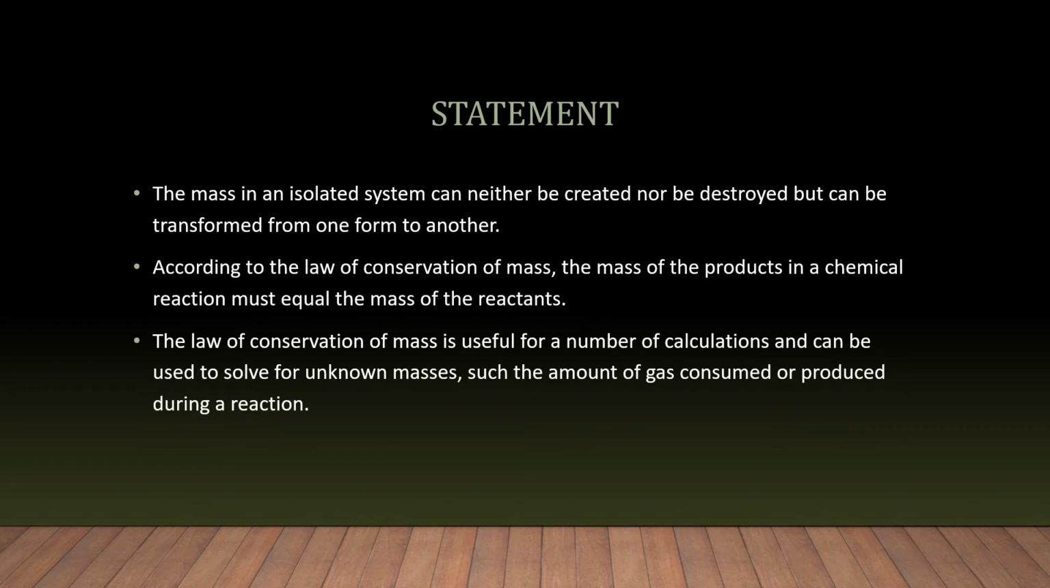Statement. The mass in an isolated system can neither be created nor be destroyed but can be transformed from one form to another. According to the law of conservation of mass, the mass of the products in a chemical reaction must equal the mass of the reactants. The law of conservation of mass is useful for a number of calculations and can be used to solve for unknown masses, such as the amount of gas consumed or produced during a reaction.